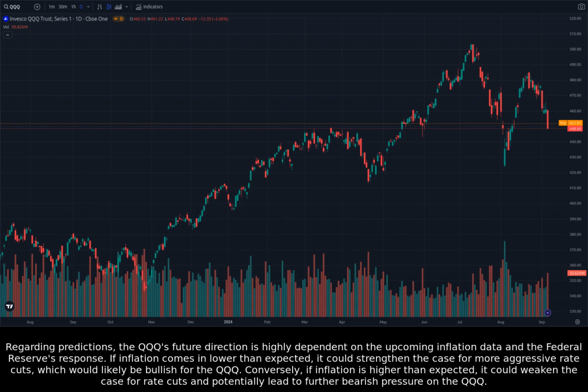Regarding predictions, the QQQ's future direction is highly dependent on the upcoming inflation data and the Federal Reserve's response. If inflation comes in lower than expected, it could strengthen the case for more aggressive rate cuts, which would likely be bullish for the QQQ. Conversely, if inflation is higher than expected, it could weaken the case for rate cuts and potentially lead to further bearish pressure on the QQQ.